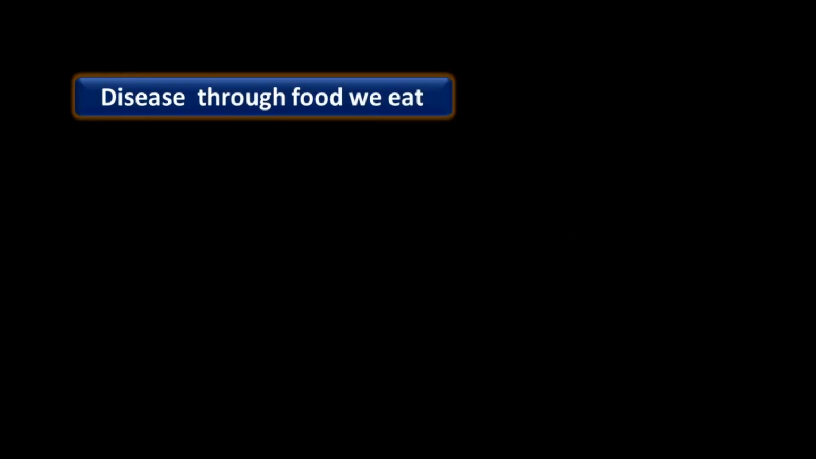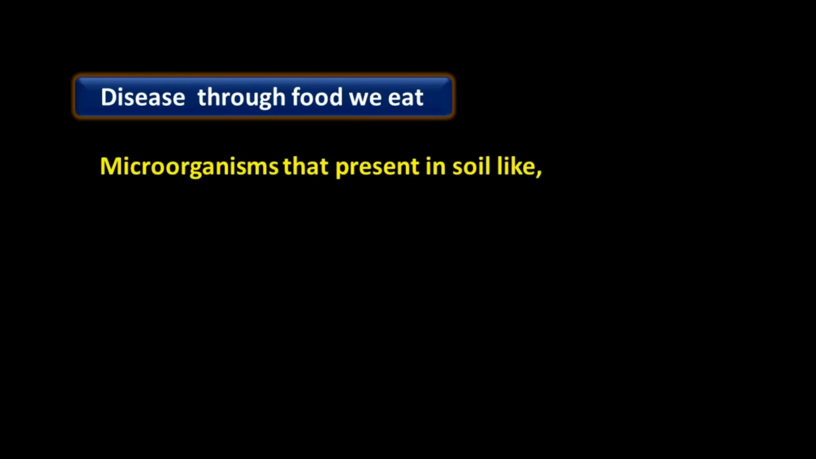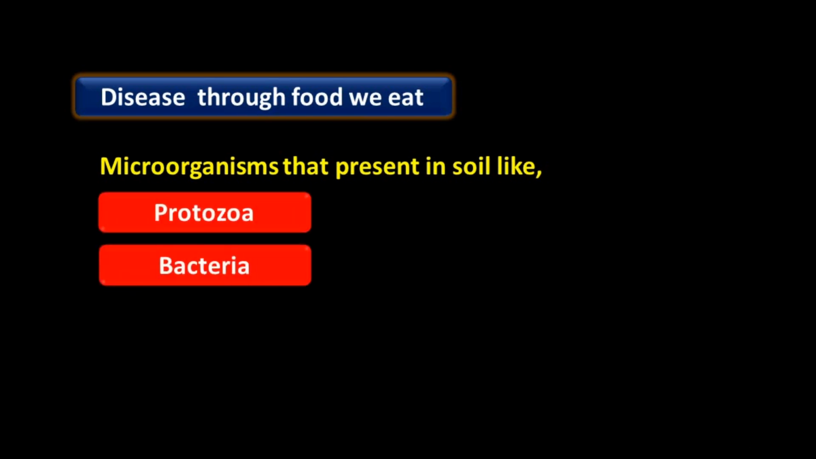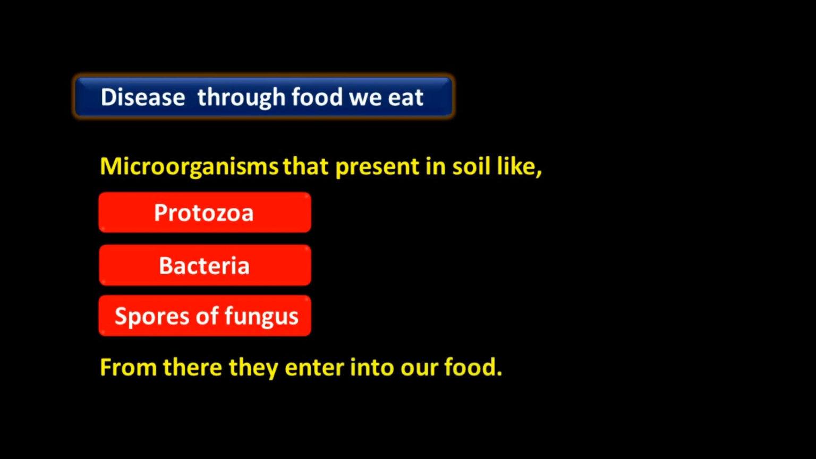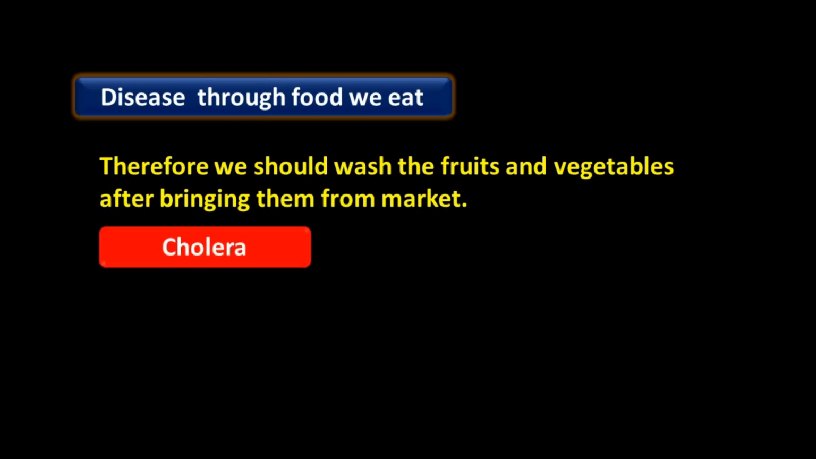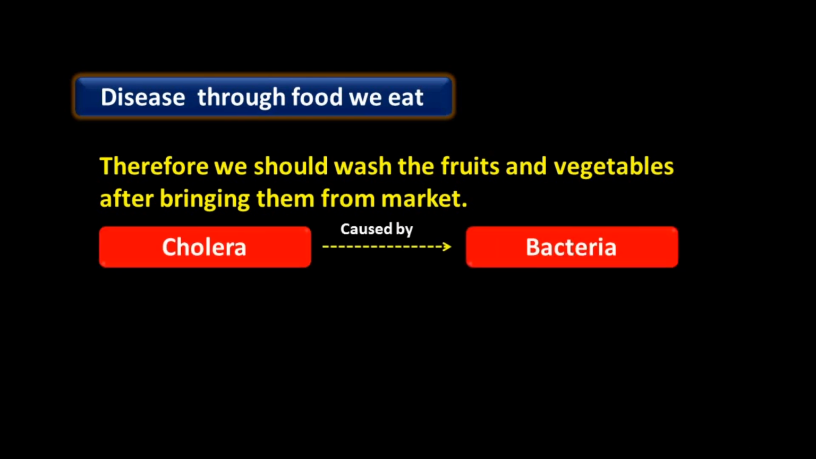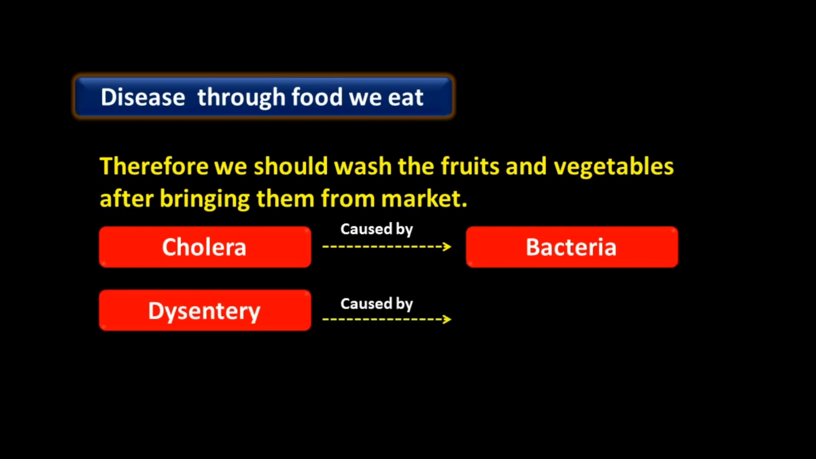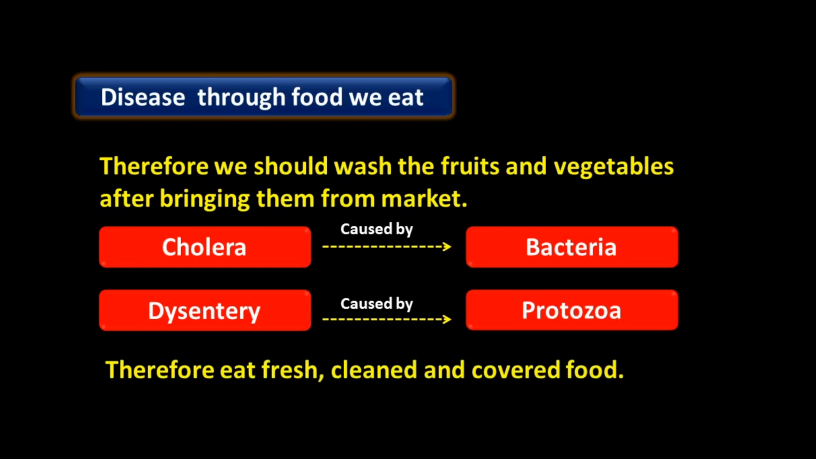Disease spread through food we eat. Microorganisms that are present in soil like protozoa, bacteria, spores of fungus, this type of disease spread through contaminated food. Therefore, we should wash the fruits and vegetables after bringing them from market. Cholera, this disease spreads through bacteria. Dysentery, this disease spreads through protozoa. So these are the examples of disease spread through contaminated food. Therefore, eat fresh, clean and covered food.